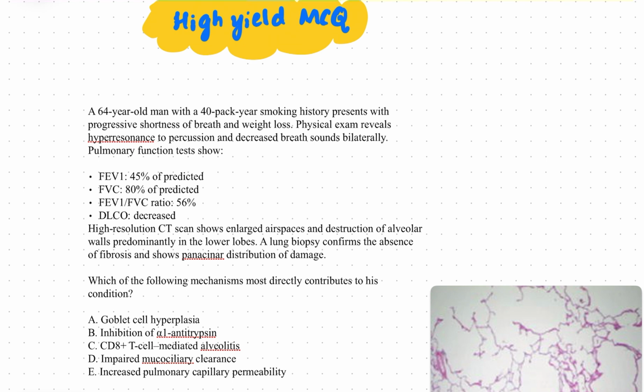So let us think about the diagnosis first, then we will see what is the mechanism which is causing it. Whenever you see such questions, you should start from the history. So there is a smoking history and also progressive shortness of breath along with weight loss, and examination reveals hyperresonance to percussion and decreased breath sounds bilaterally. So it is a bilateral condition. The important thing is FEV1 by FVC ratio is 56%. Whenever the ratio is less than 70%, it indicates an obstructive condition. So it is an obstructive disease, and DLCO is also decreased.